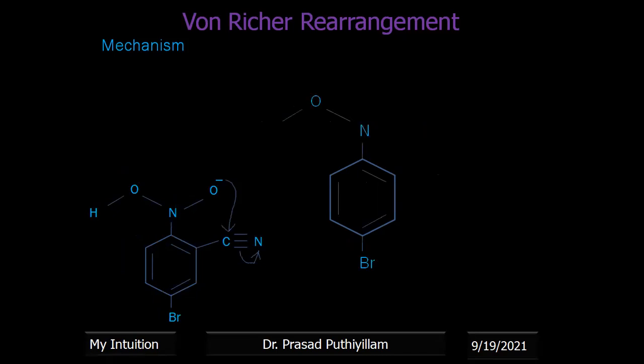This is full of rearrangements only, and that is why it is named the von Richter rearrangement. So C double bond N with a negative charge. Now that negative charge will take the proton H. Even though it looks far away, in the three-dimensional structure it will be near, so it can attack.